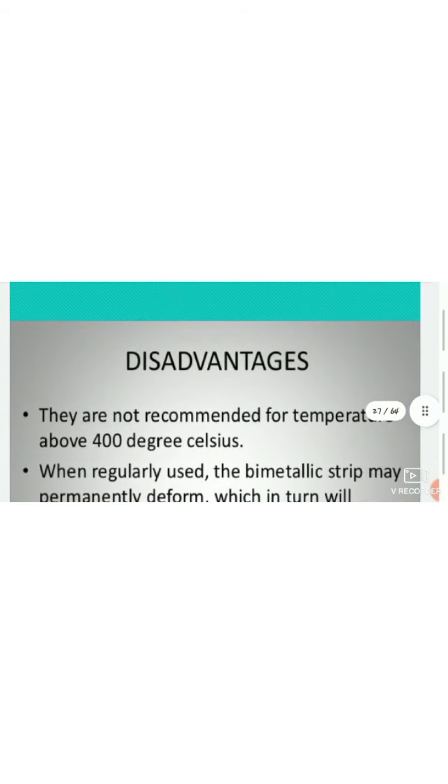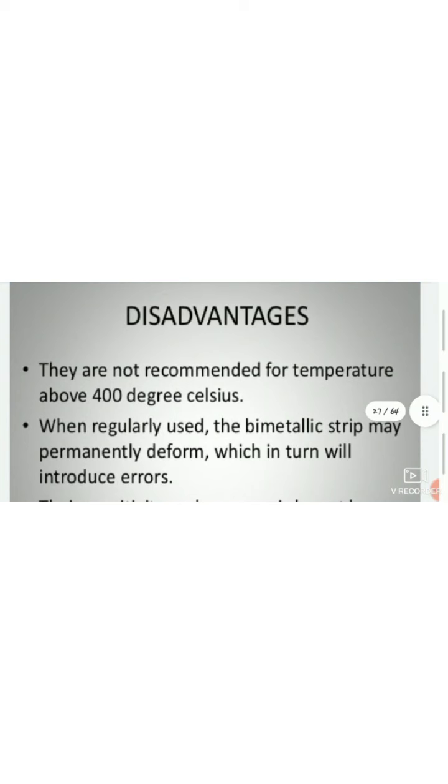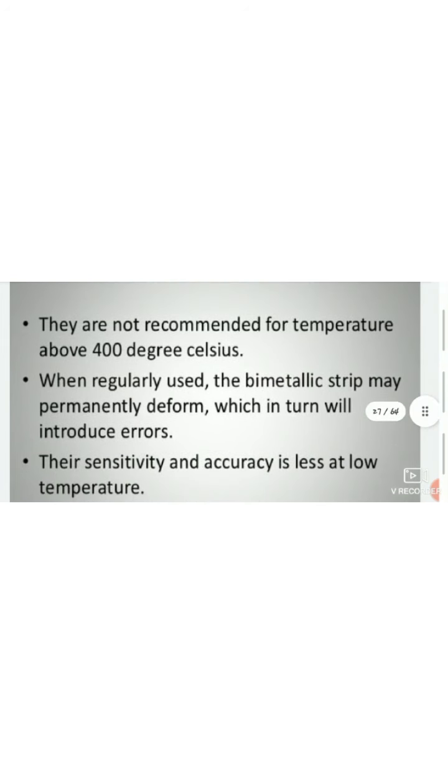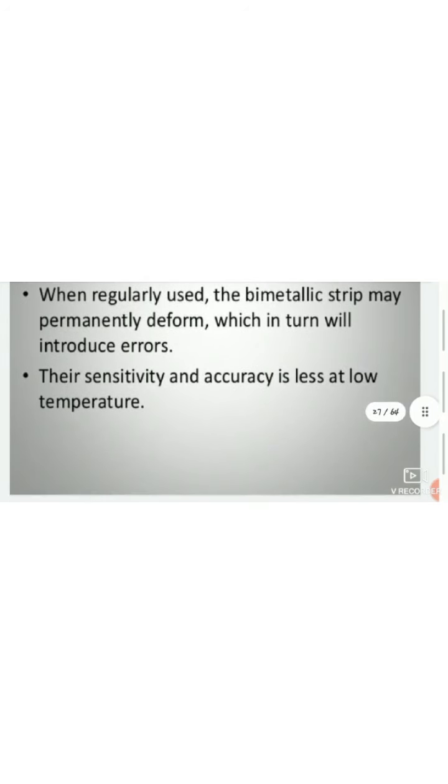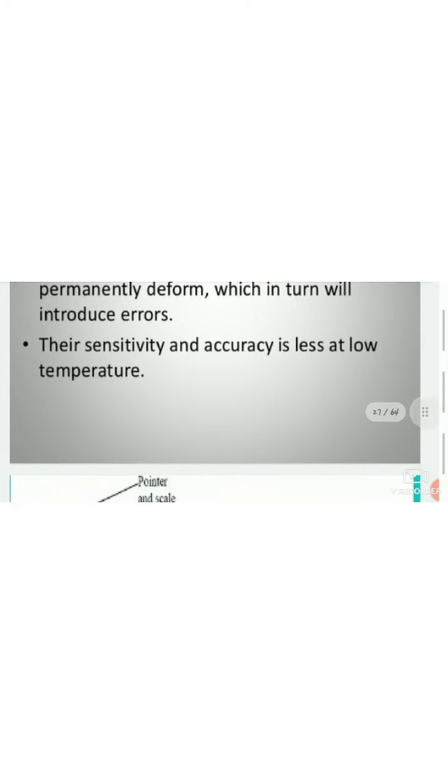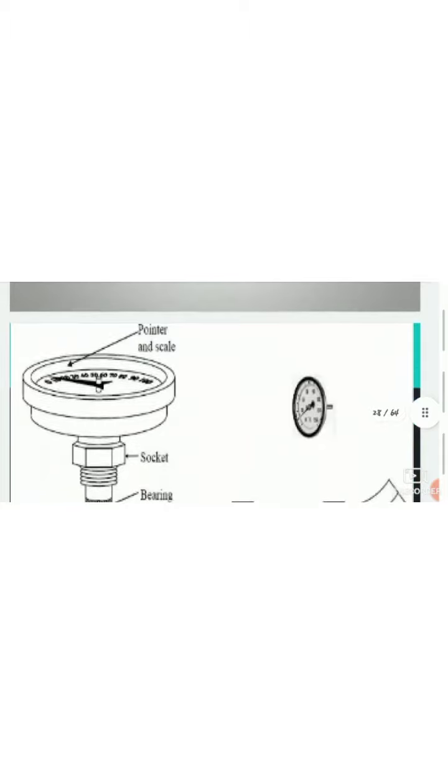Later on, these are the disadvantages of bimetal thermometers. They are not recommended for temperatures above 400 degrees Celsius, as this is the limitation of this type of thermometer, which is about 400 degrees centigrade. When regularly used, the bimetallic strip may permanently deform, which in turn will introduce errors. So that's why we cannot use it for a longer time. Their sensitivity and accuracy is less at low temperatures, so that's why we can't use it in low temperature areas.